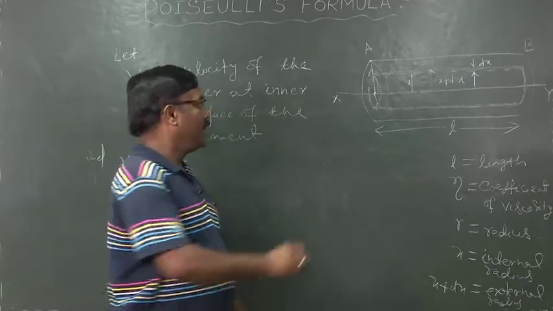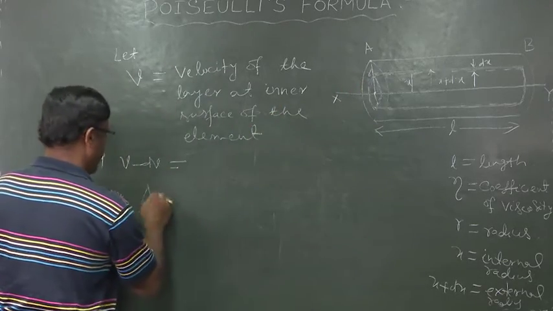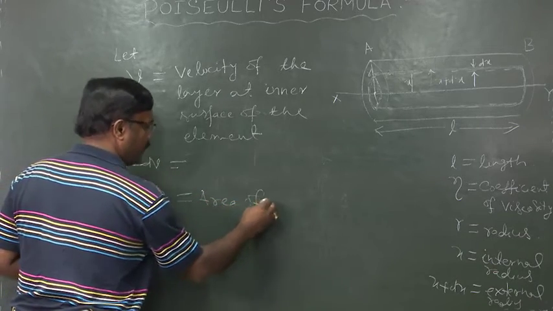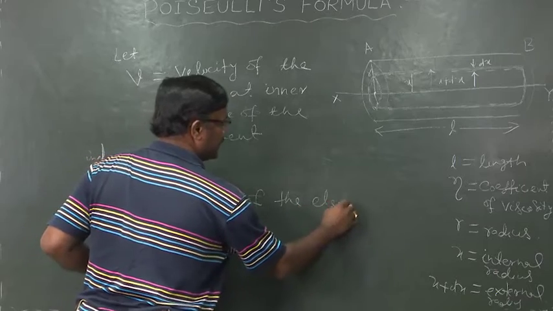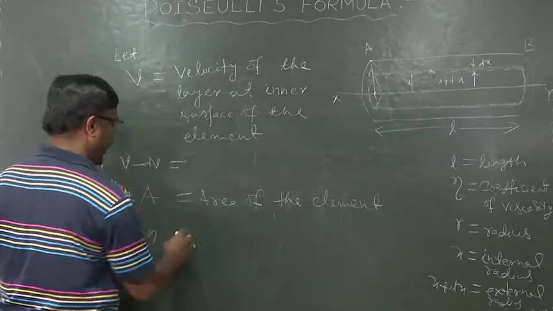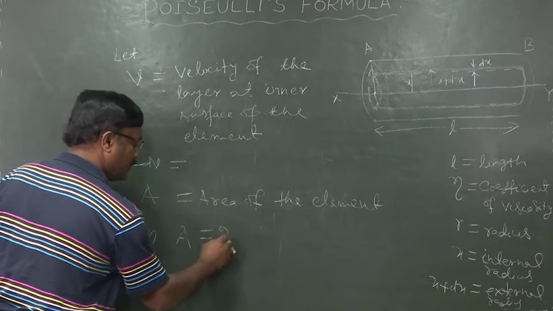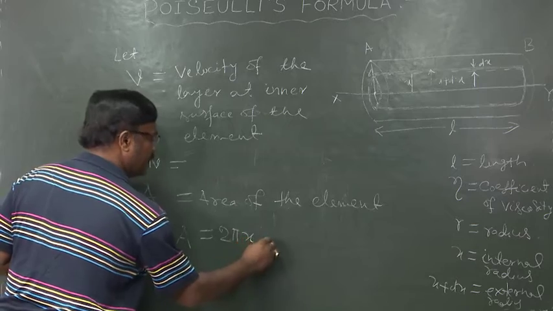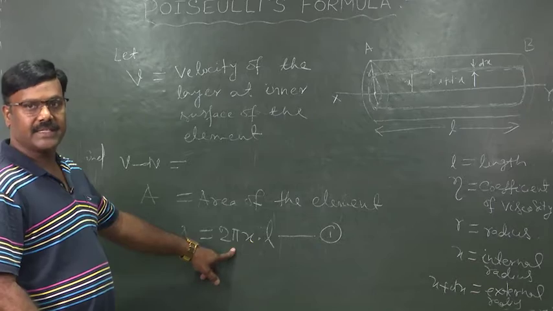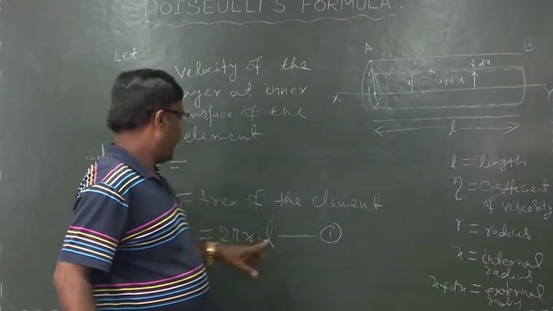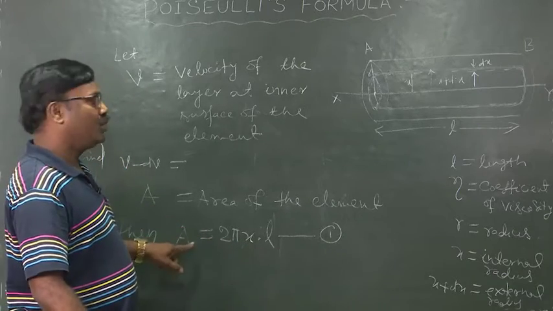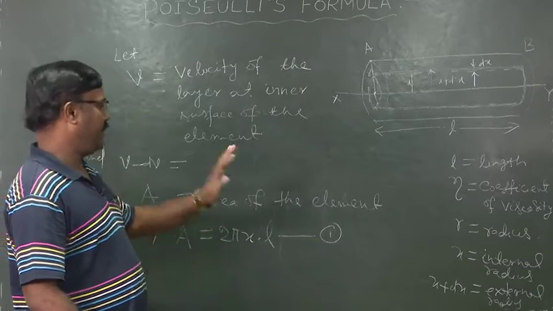Now, if capital A is equal to the area of the element, we can write A is equal to 2 pi x into L. That is, 2 pi x is the circumference of that element and L is the length of the element, so that when both are multiplied it gives the total area of the element.